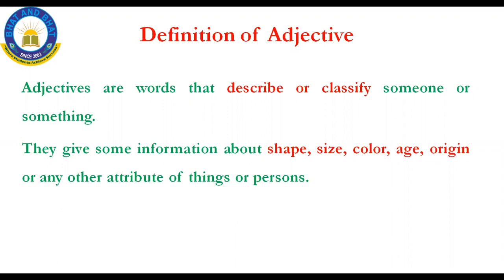See what is meant by attribute here. For example, myself, Miss Arpita. See what are the attributes of me: my education, where my address is, my mother's name, my father's name, like that. The extra information about any person or thing we call an attribute. What is meant by adjective here? Adjectives are the words that describe or classify someone or something. Why are they used? They give some information about size, color, age, origin, or any other attributes of a thing or a person.